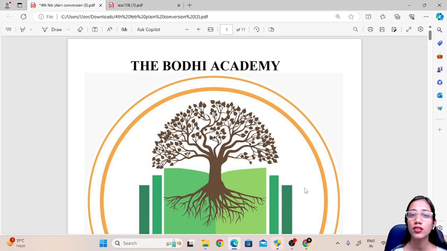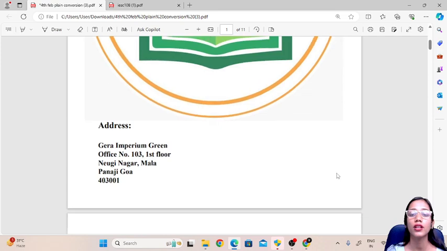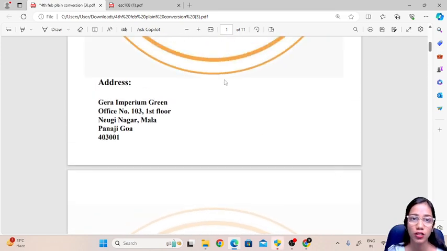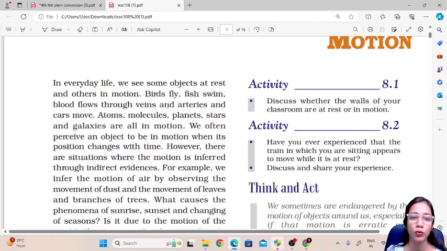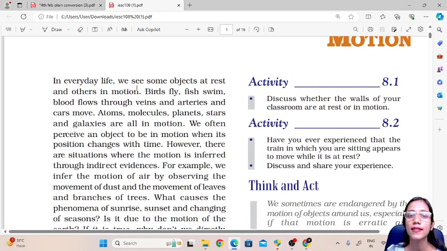Today we are going to start a new chapter from the 9th Standard Science textbook, from the physics part, that is motion. In this chapter we are going to study motion and the different concepts related to motion. Before starting, we will look at the definition of motion. Now we know that motion is something which moves. In everyday life, we see some objects at rest and others in motion.